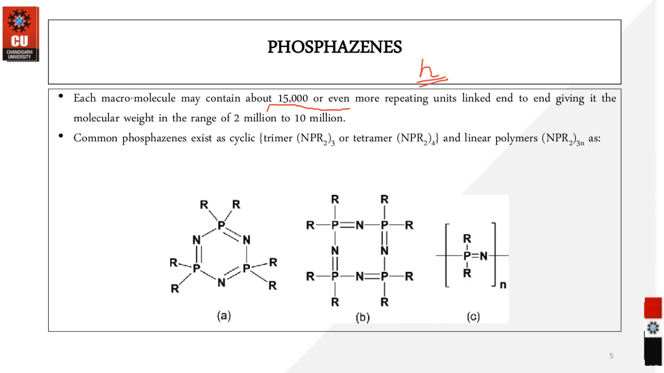But when we look into the structural aspect of this molecule, the most common phosphazenes are the cyclic trimer. Okay, these are the most common phosphazenes, along with the cyclic tetramer structured phosphazenes.